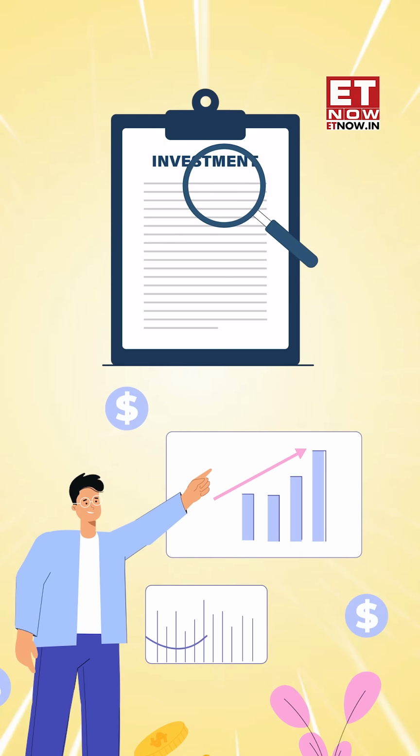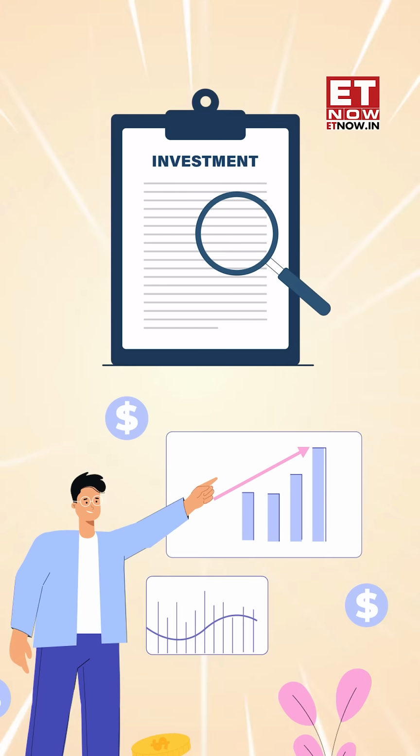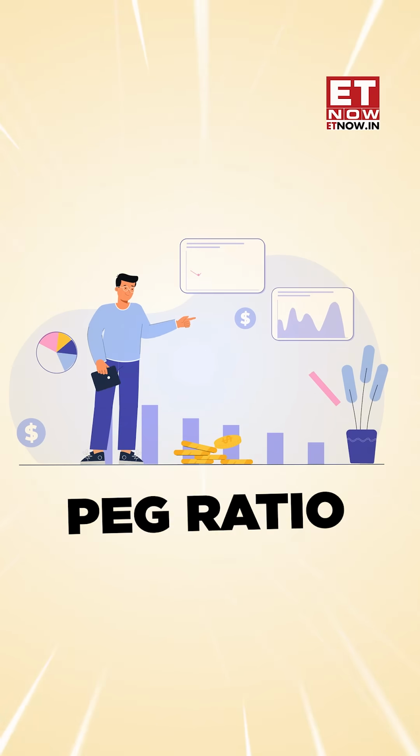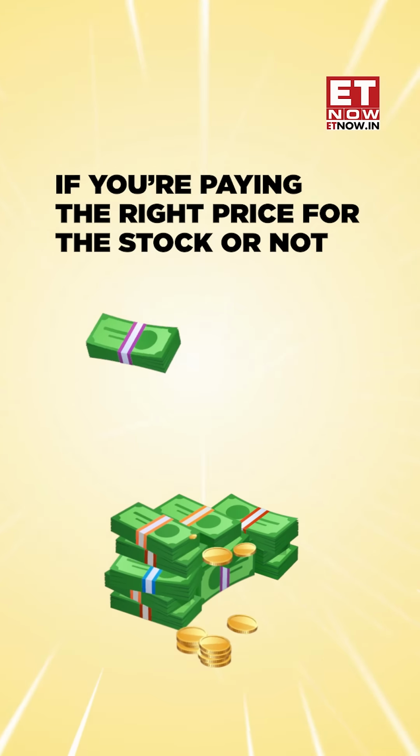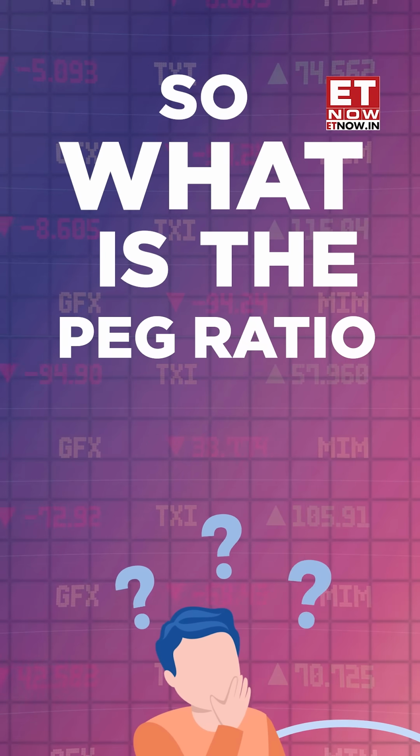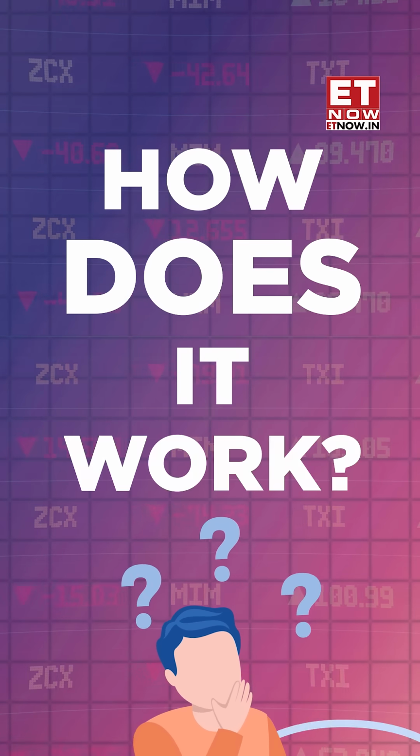Checking fundamentals of any stock is a must for any investor. But what if I tell you one metric that makes the whole process of picking any stock less daunting for you? I'm talking about PEG ratio or price to earnings ratio. This metric tells you if you are paying the right price for the stock or not. So what is the PEG ratio in stock market? How does it work? I will tell you in this episode of Finance Now.